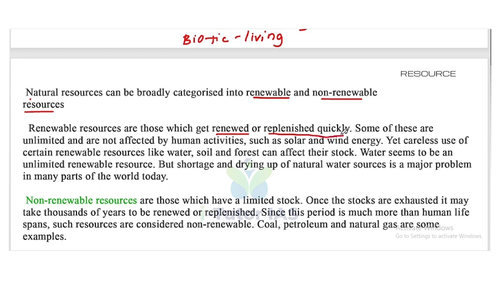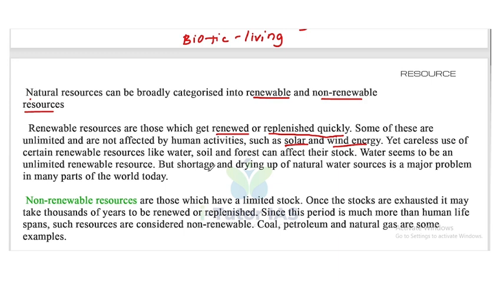Some of these are unlimited and are not affected by human activities, such as solar and wind energy. Humans can't affect these resources.